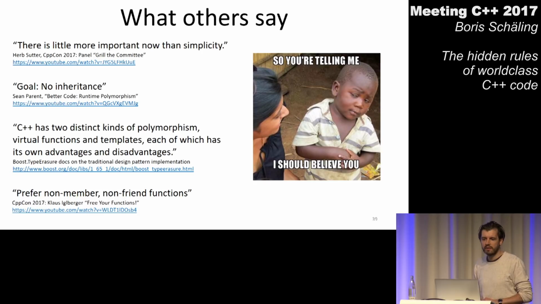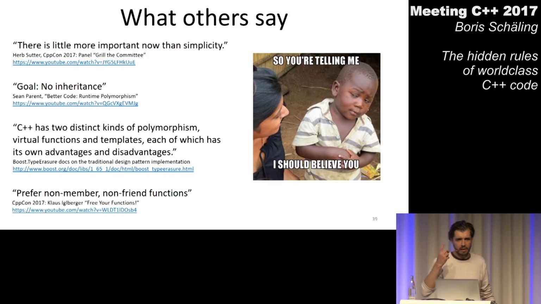I have one more slide, which I added to help me back up my arguments. It doesn't matter that much. There are a couple of references to other people and to some documents on the internet. Sean has given a lot of talks, and there's one talk he has given a while ago about better code, runtime polymorphism. He also talks about the goal of not using inheritance. There's also a reference to the Boost type erasure homepage, which says that there are two distinct kinds of polymorphism.